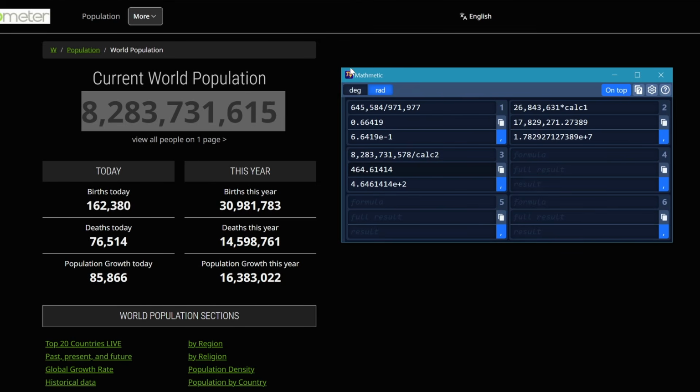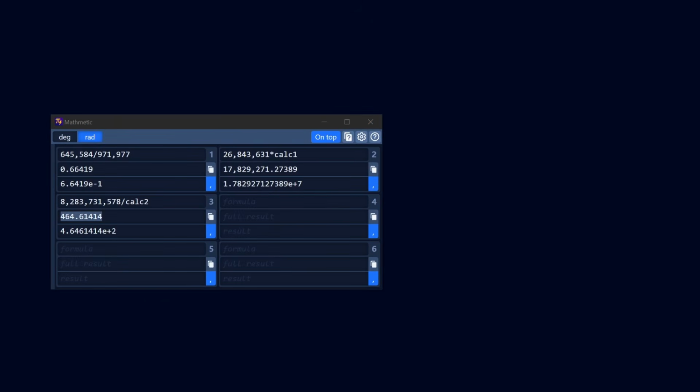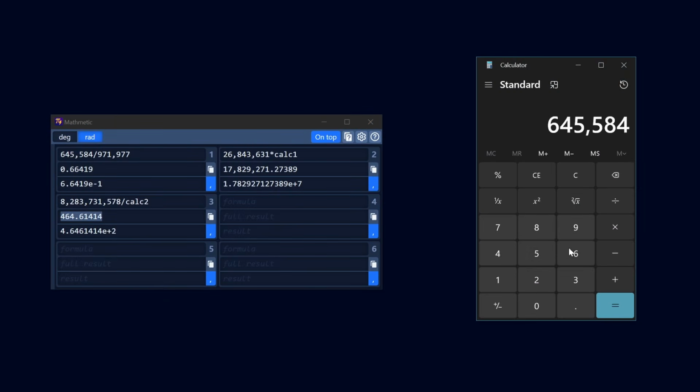That's cool, but imagine having to do this with a regular calculator. Even with only 3 steps, it becomes extremely tedious to calculate this, as just one wrong move can make you have to retype the entire formula. In fact, I just accidentally did division instead of multiplication, and now I have to retype everything. It's really annoying and difficult. Mathematic not only fixes this issue, but makes calculations like this even easier.